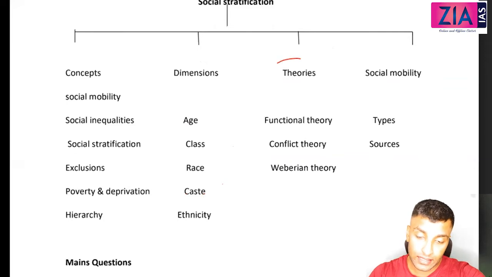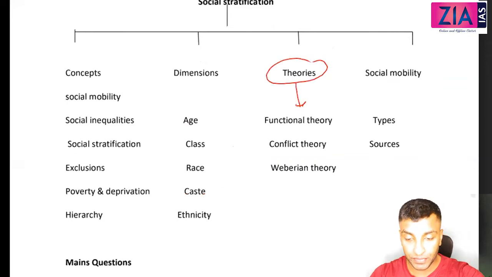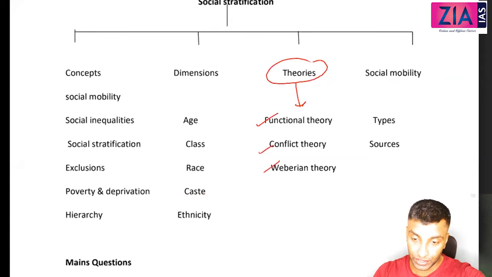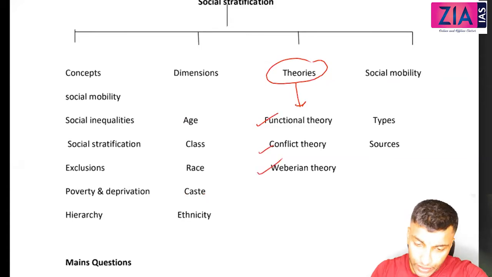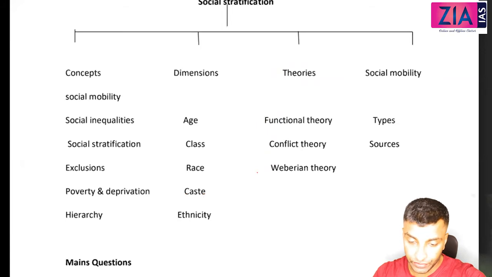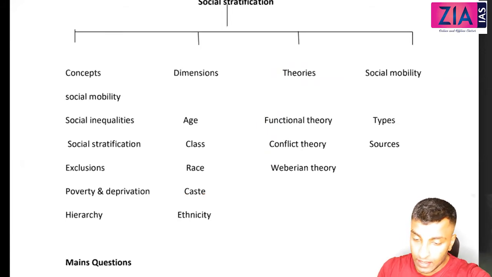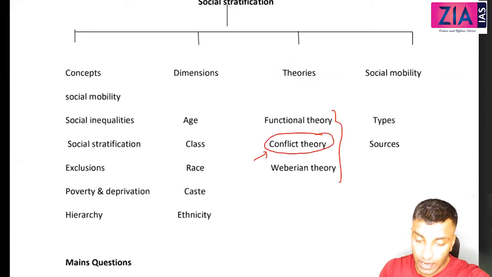Then we will discuss the theories of stratification. There are functional theories, then conflict theory, and you also have the Weberian theory. These are the three important theories that we need to discuss, so under this we will cover all the three. Conflict theory we will discuss when we discuss Karl Marx separately, when we start with the thinkers.